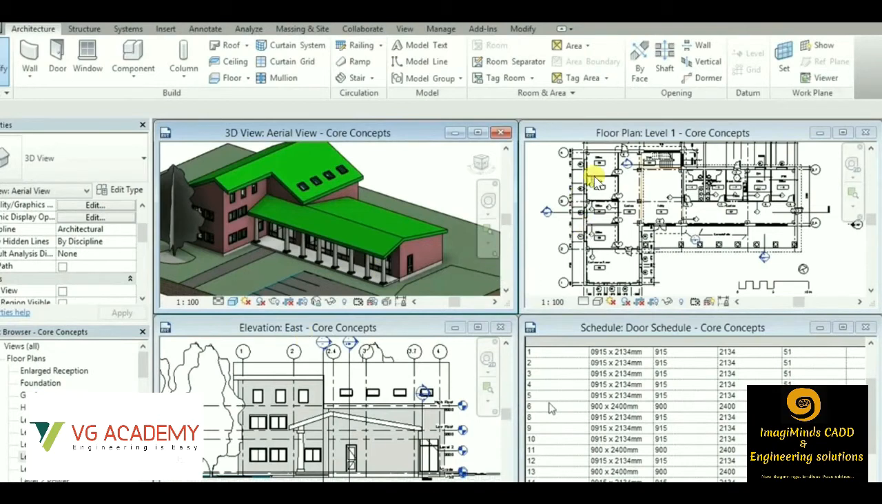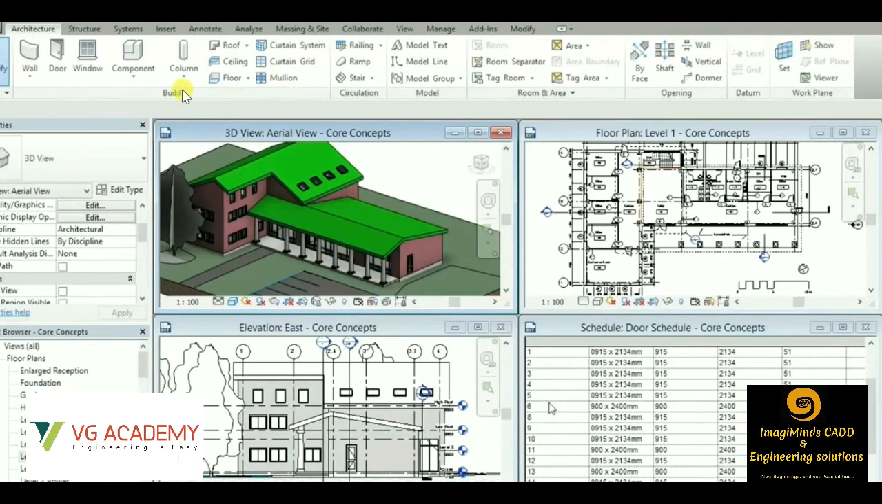Here we will be doing the planning part. The elevation will be going on, like we have the respective east, west, north, south, all the elevations that will be automatically drawn. We'll have the 3D view as well. Because like we have in AutoCAD the draw toolbar options, the modify toolbar options, right?